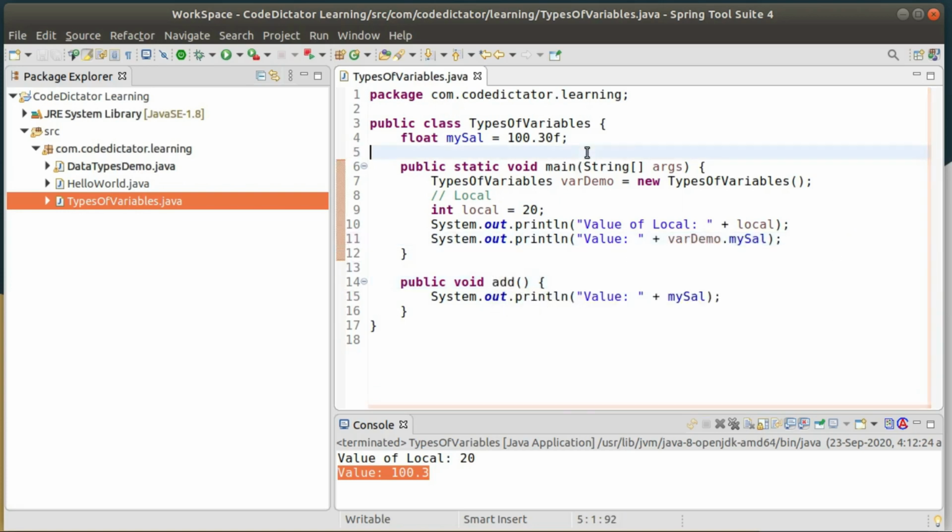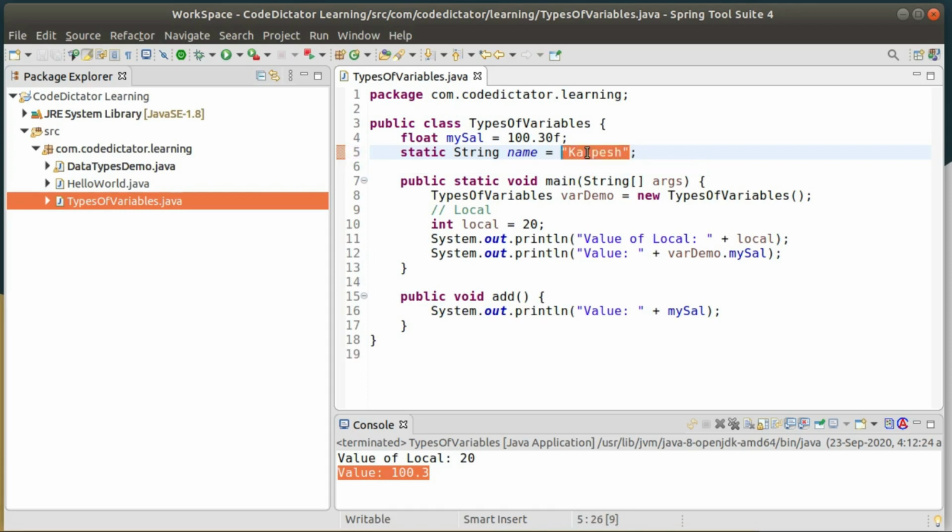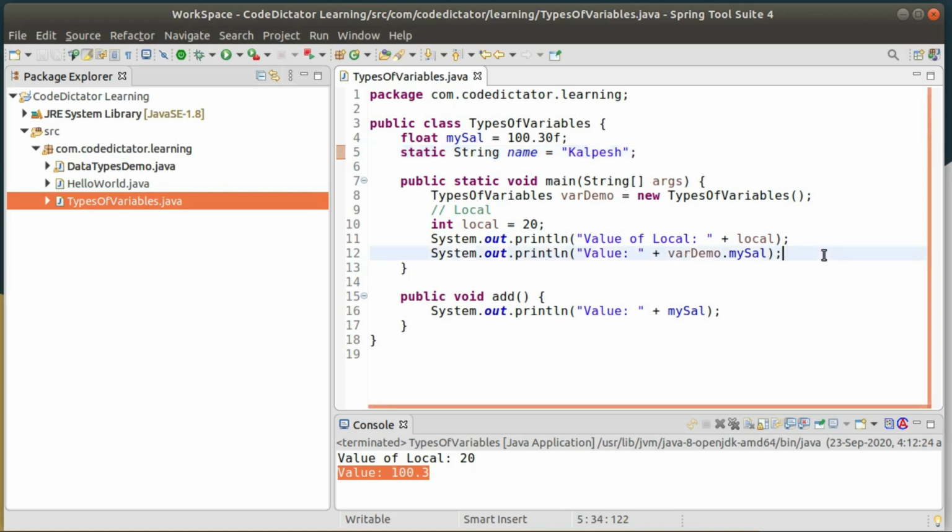Now create a static variable. Simply write static and your data type String, and call it name equal to, I'm giving my name, Kalpesh. If I'm not initializing the value, it will still not give me any error. It will still work and assign some default value. String is a non-primitive data type, so it will assign null. Kalpesh. Now I'm going to access the static variable inside my static method.